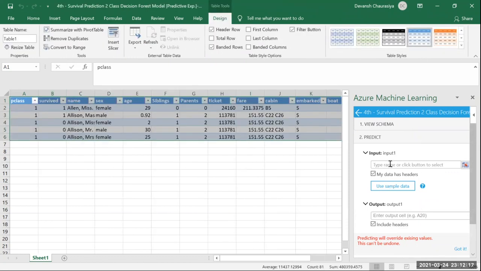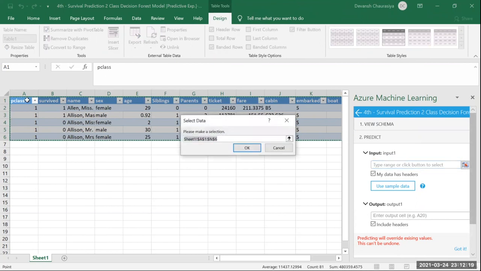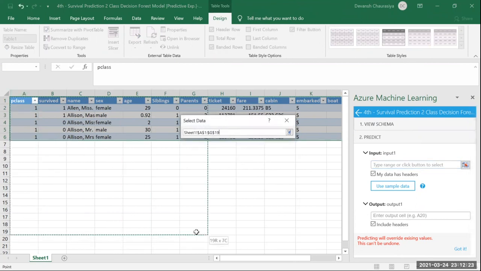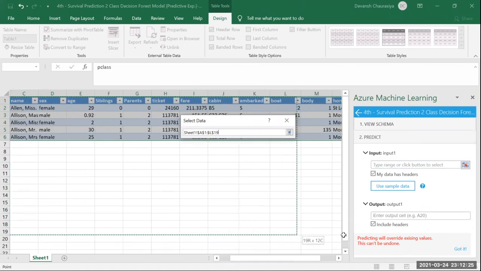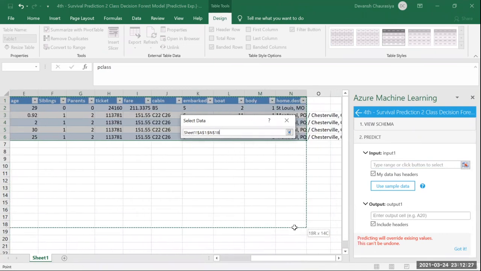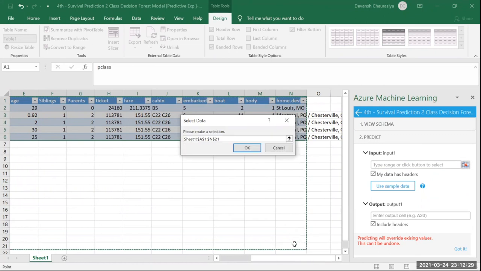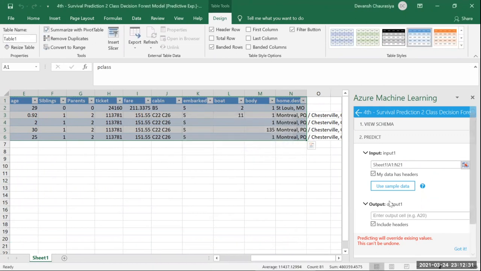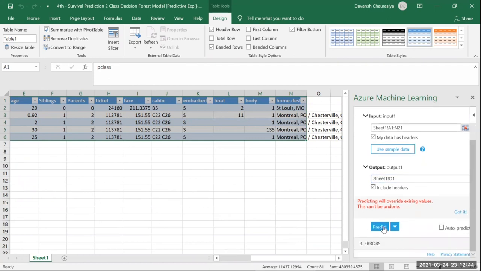Okay. Input range, let's make it like 20 till last column. Click on OK. Our output range will be the very next column in the first cell, so that will be 0, 1. I press tab. I click on predict.